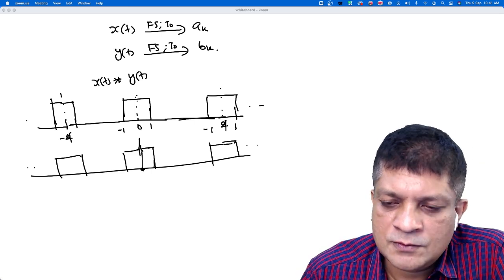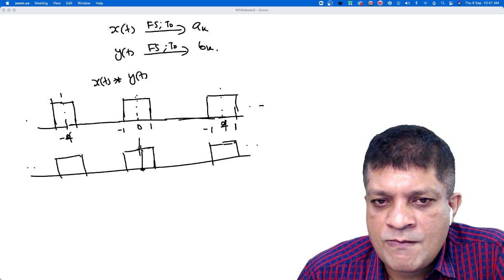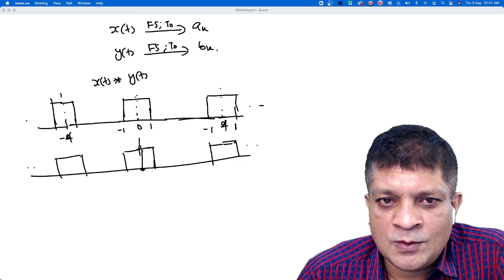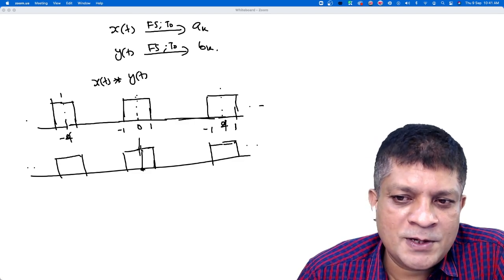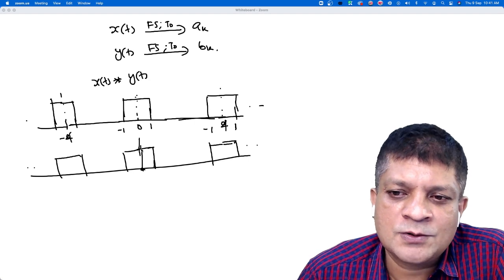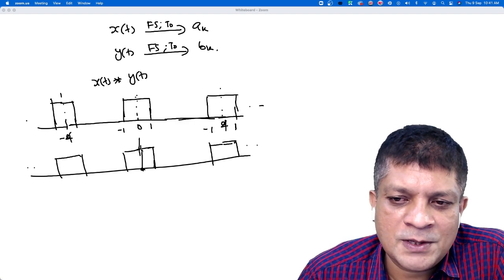Multiply these two, find the area. Will it be finite? No, sir. So the convolution of two periodic signals always gives an infinite value, means it is not finite, isn't it? So we cannot say that it is a periodic signal.